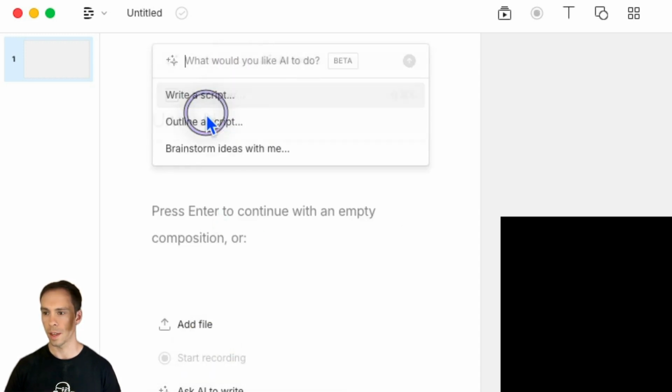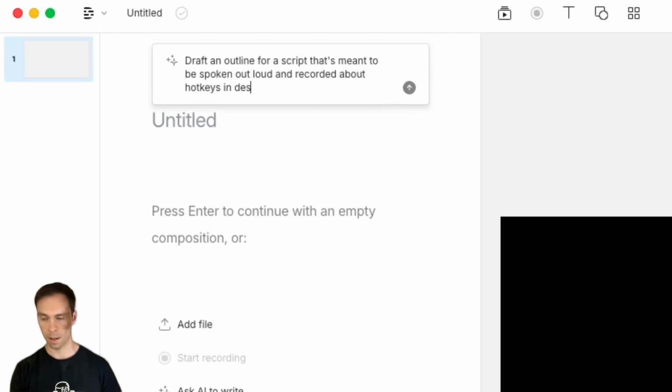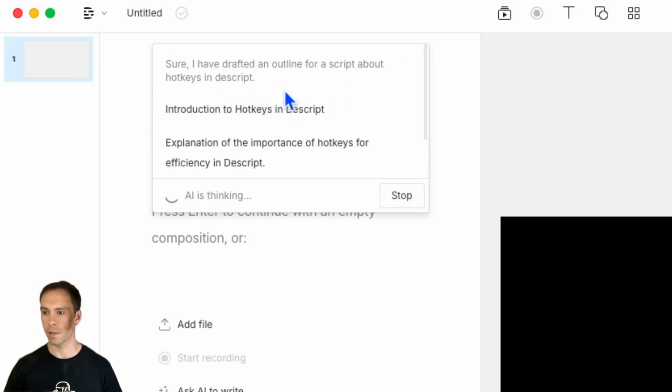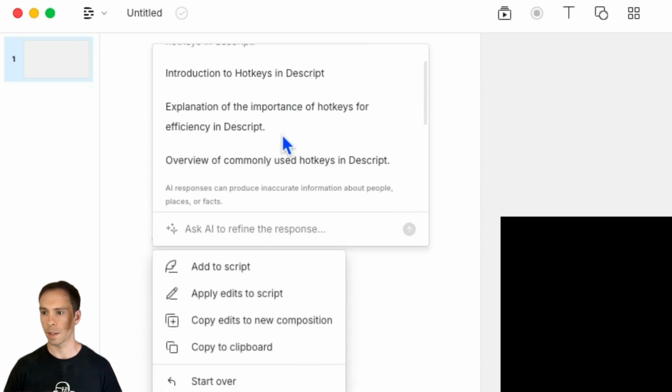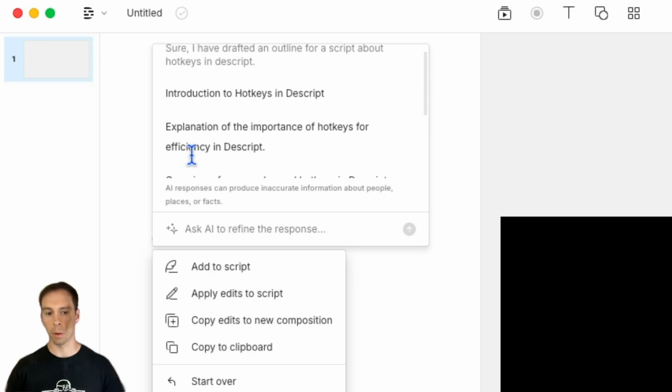I could then go into Ask AI. I could have it outline a script based on one of those ideas. So let's do about hotkeys in Descript. AI is thinking, sure, I've outlined a draft for a script about hotkeys in Descript, introduction to hotkeys in Descript. And so those are like the bullet points that you could cover in a video about this.